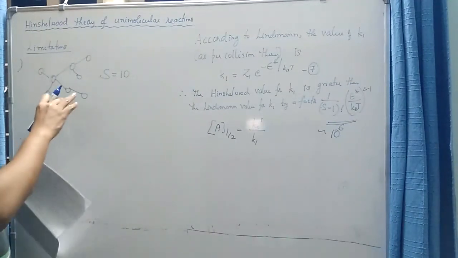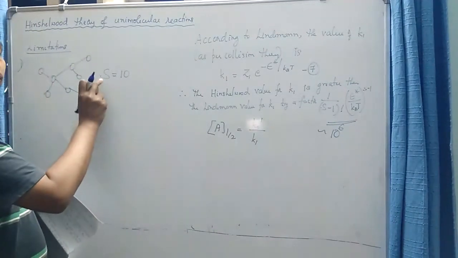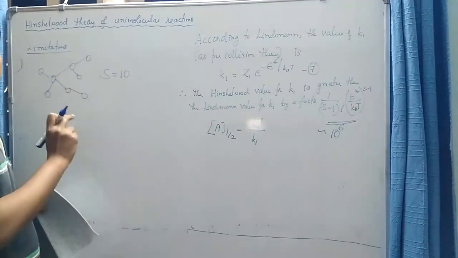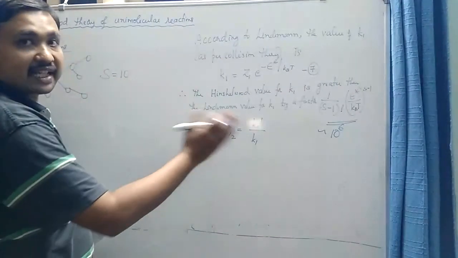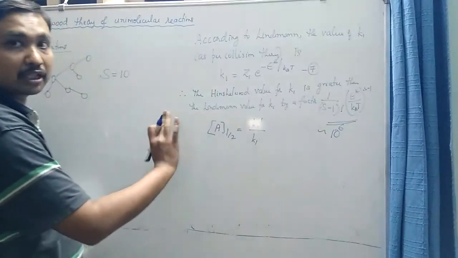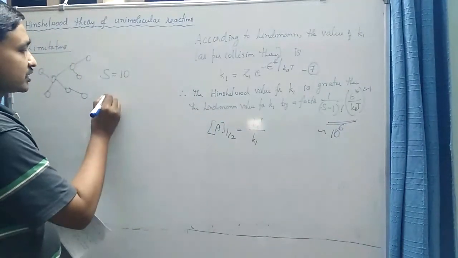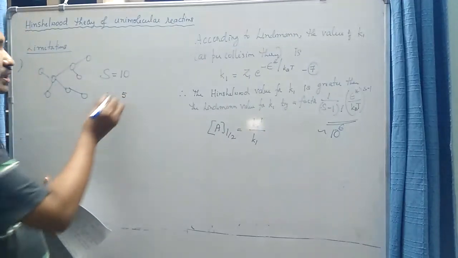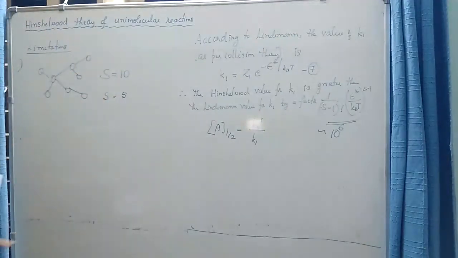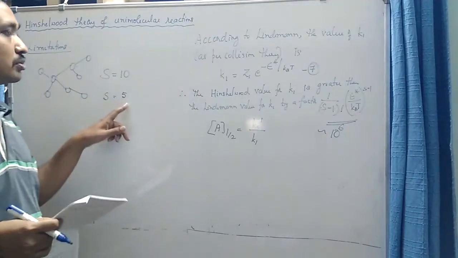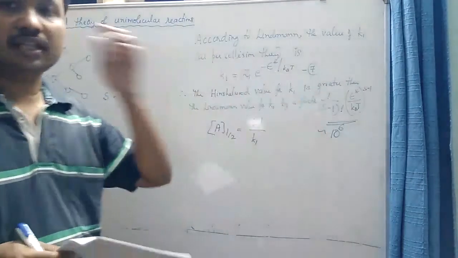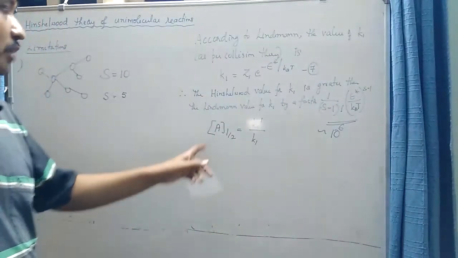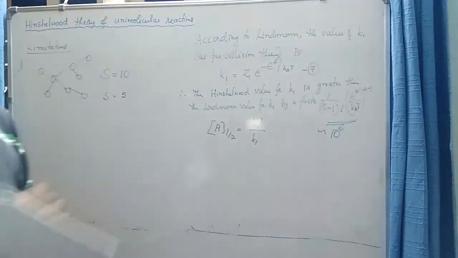But it is experimentally observed that even though the number of vibrators for this molecule is s equal to 10, the match between the experimental value and the theoretical value is obtained when we substitute s equal to 5, that is only half of the value of s. So if I substitute s equal to 5 here, then the value of a half obtained experimentally and that predicted by Hinshelwood would give the same result.